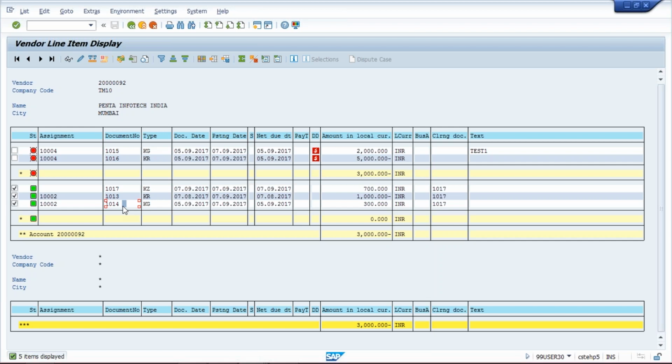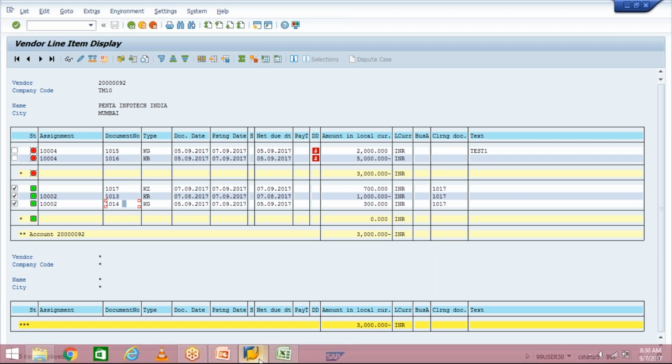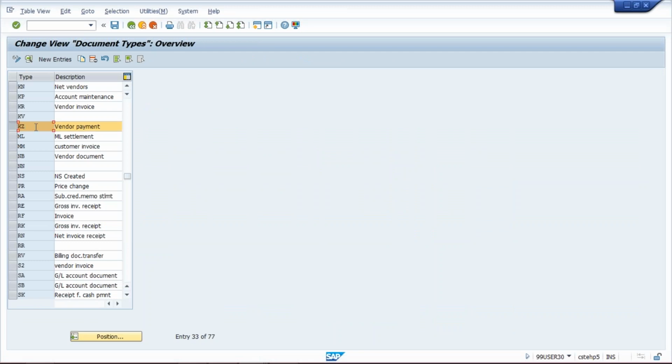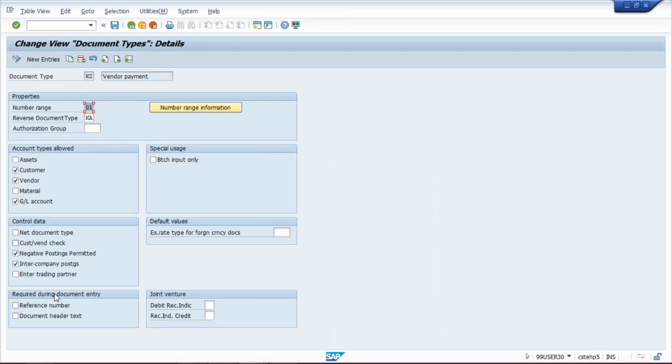And then if you want to add more, what we can do is double click on any document type, and reference number and header text fields can be made required fields with the help of document type itself. Reference number and header text. Okay.